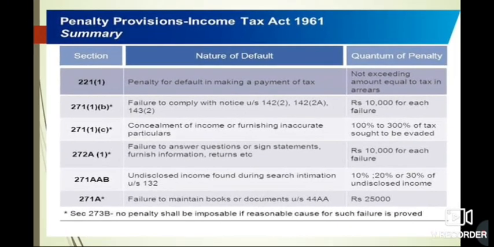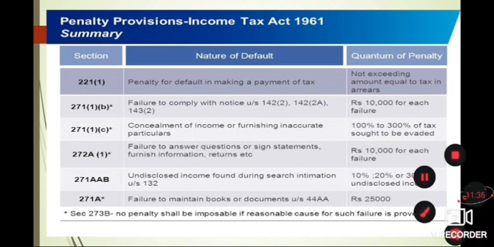Now under section 271 subsection 1b, if you are not complying with the notices which the AO is giving you, then that is rupees 10,000 for each failure. Under 271 subsection 1c, if you are concealing or hiding any income, or giving inaccurate particulars in the return, then 100% to 300% of the tax that you are trying to evade will be the penalty.